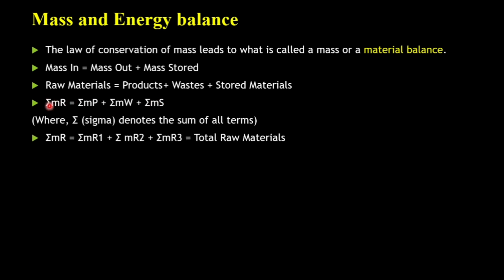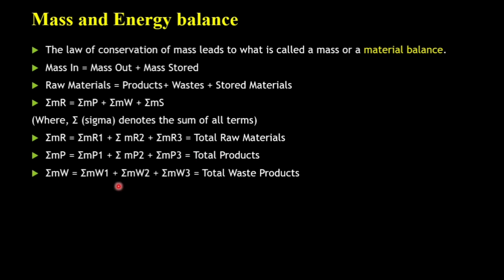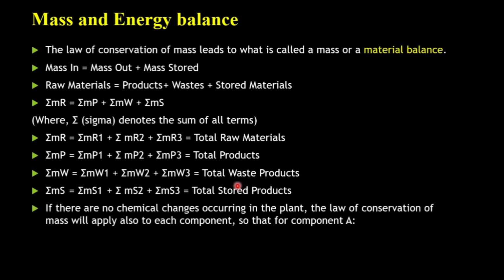If I talk only about the summation of MR, it comprises MR1, MR2, MR3, that is the total raw material. If I talk of MP, it is the summation of all the total products. If I talk about MW, it is the total of MW1, MW2, MW3, that is the total waste products. If I talk about the stored elements, it could be the total stored products. So this is how you need to prepare the formula for mass balance.